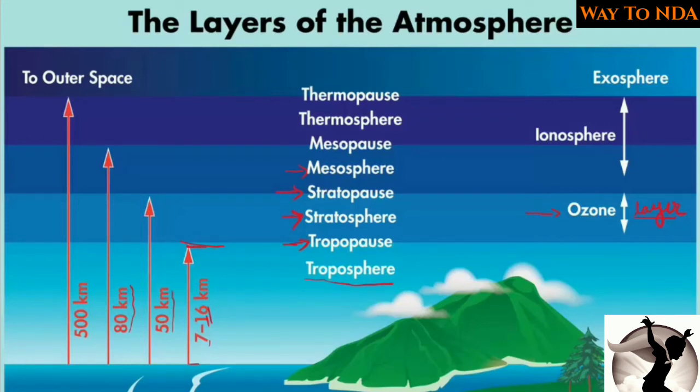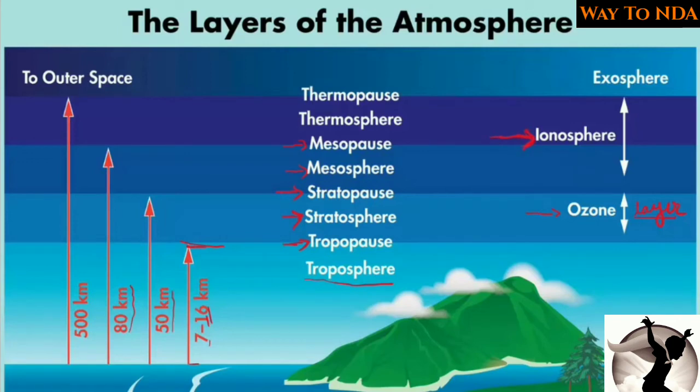You will find the mesosphere, the mesopause between the mesosphere and the thermosphere. Now one thing which is important here is just above the mesosphere you will find a thin layer, and that layer is called ionosphere. Ionosphere, just above the mesopause, that is the boundary of the mesosphere, is a thin layer, and that is called the ionosphere because it is made up of electrically charged ions, and this is the reason it is called ionosphere. Electrically charged ions are present here in this ionosphere.